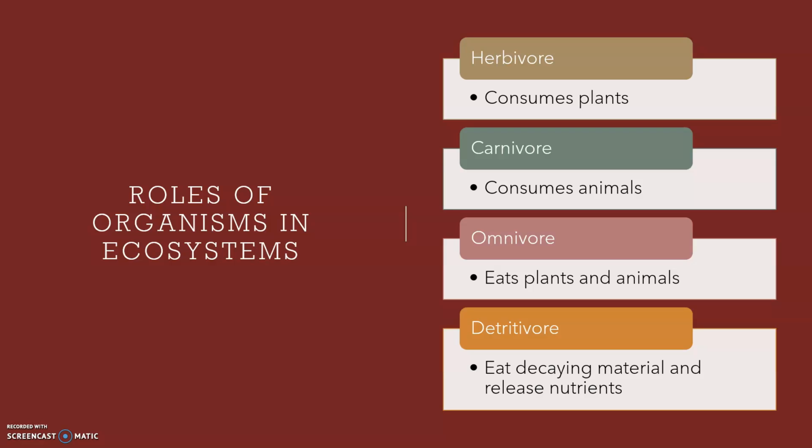Omnivores have a wide variety of sources for energy and nutrients. Detritivores eat decaying material and release nutrients. The prefix detri means wearing away. Detritivores are wearing away decaying material by consuming it and releasing its nutrients.